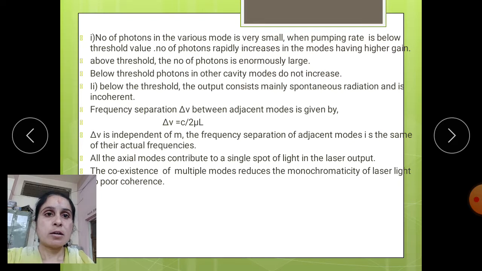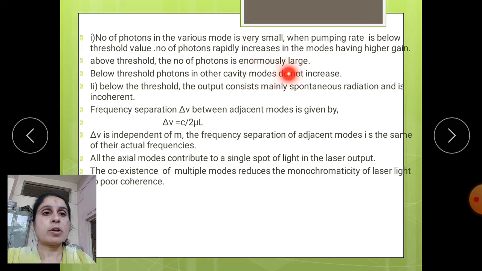In this way, the number of photons in the various modes is very small when the pumping rate is below the threshold value. The modes create only small features when the pumping process is below the threshold.